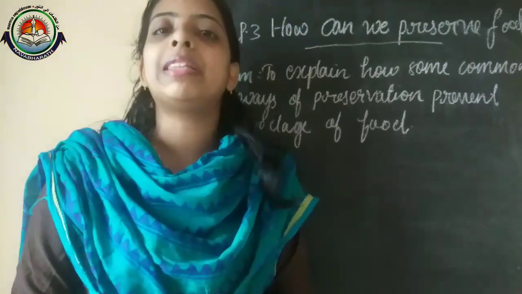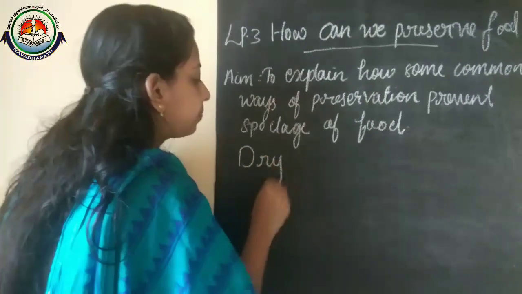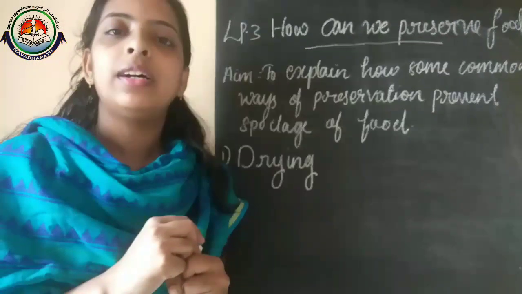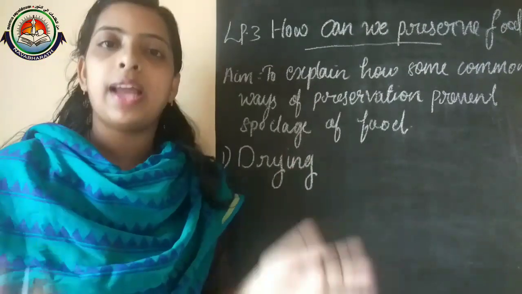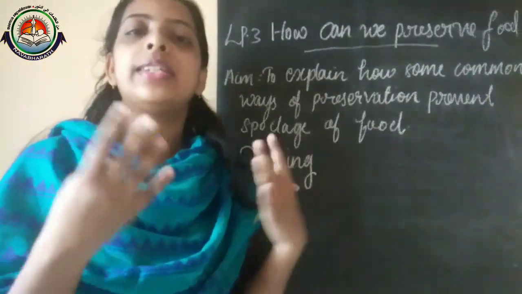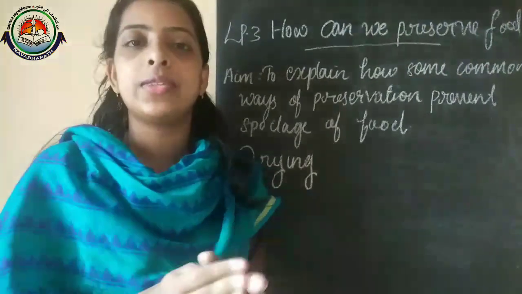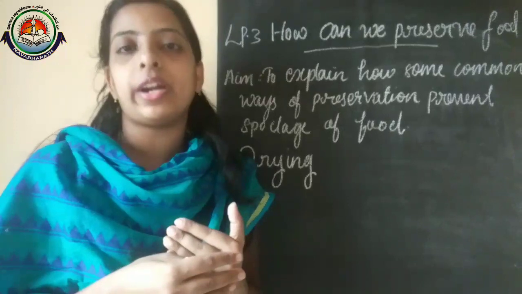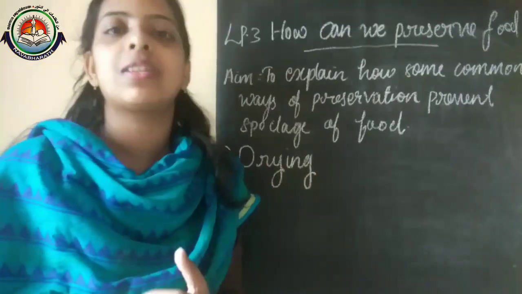Okay, so the first method is drying. Drying means that to avoid moisture, we spread food items like fruits, vegetables and meats on a floor in the presence of sun. This drying helps to avoid the moisture in that food, so that microorganisms can't grow. That is the first technique we can use.